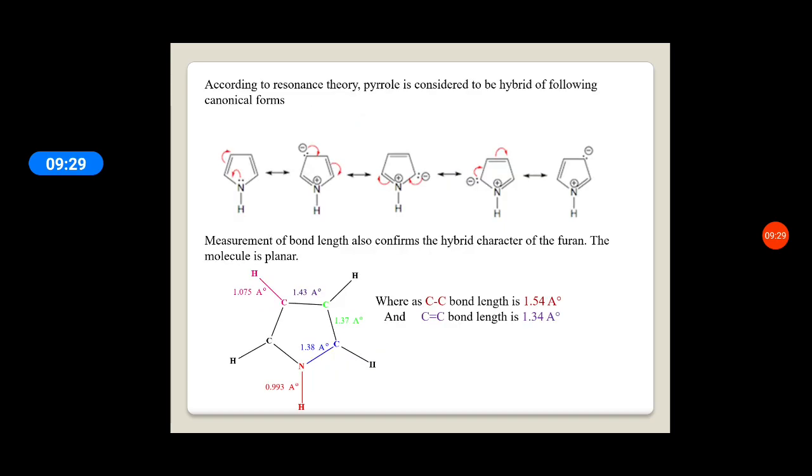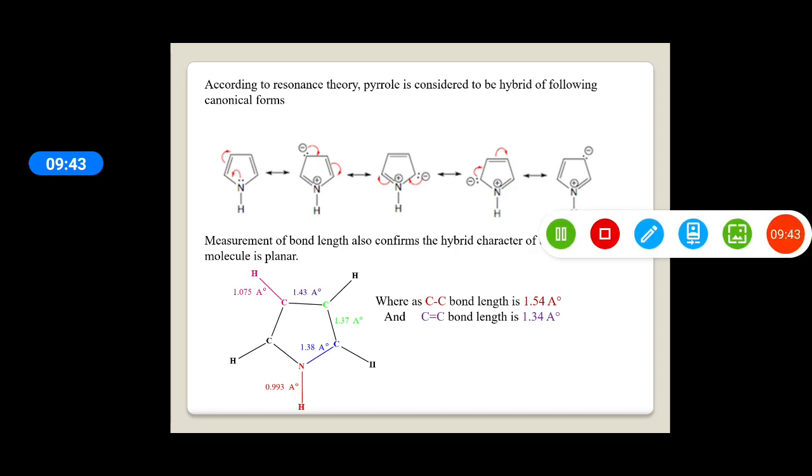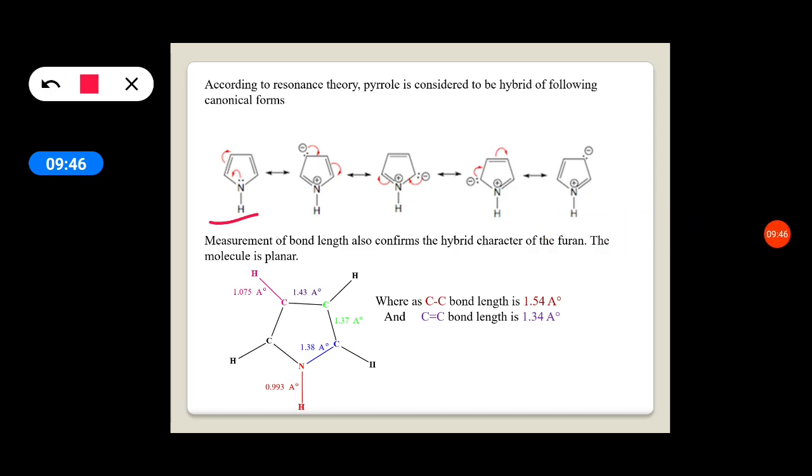The pyrrole also shows resonance. According to resonance theory, pyrrole is considered to be a hybrid of the following canonical forms. This first one is not an actual structure of pyrrole. It is just one of the hybrid's contributors. These are all called canonical forms, and the actual structure of pyrrole is a hybrid of all these canonical forms.